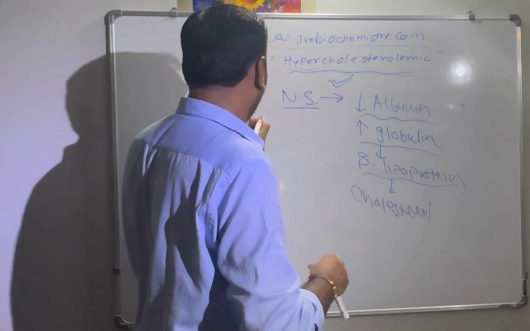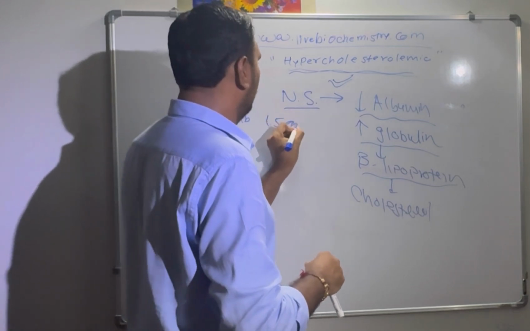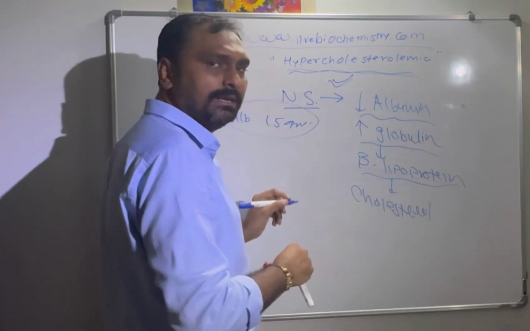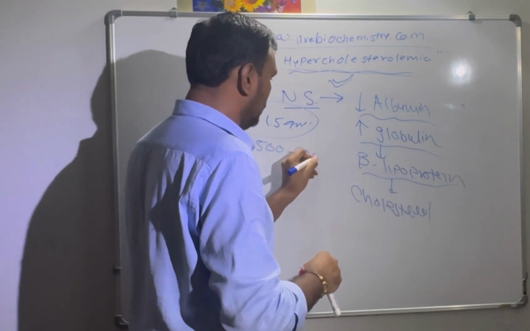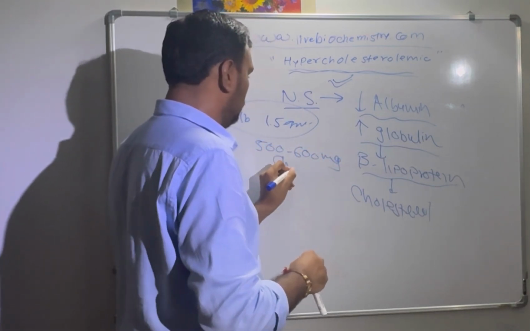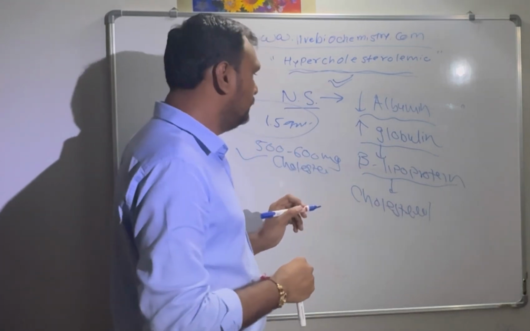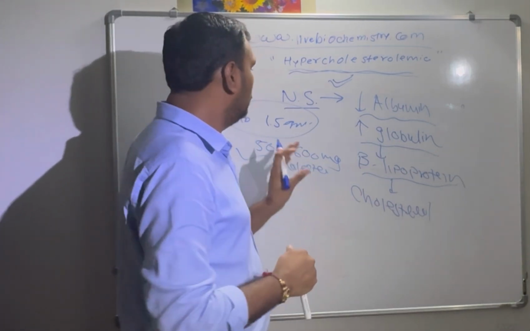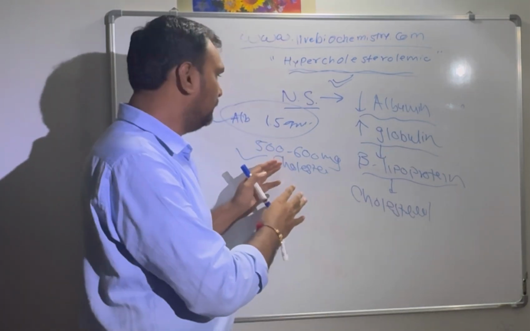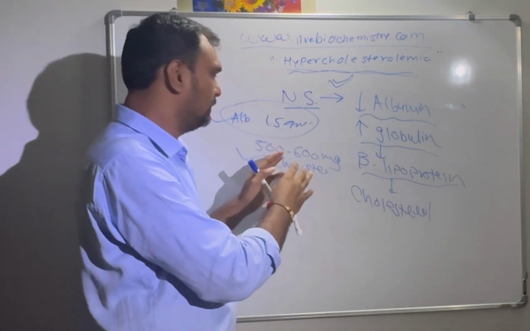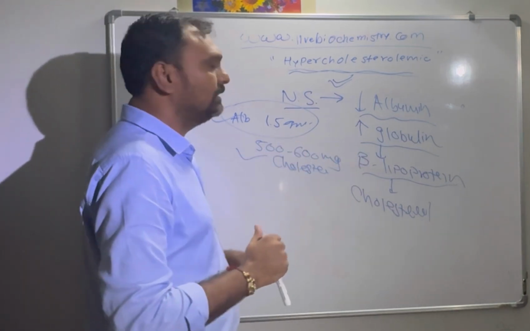So if you find a report like 1.5 gram of albumin and very high cholesterol like 500 to 600 milligram of cholesterol, so low albumin, high cholesterol, that is suggestive of nephrotic syndrome. The normal level of cholesterol is less than 200 milligrams. So in nephrotic syndrome there is a very high cholesterol level, around 500 to 600 milligram.